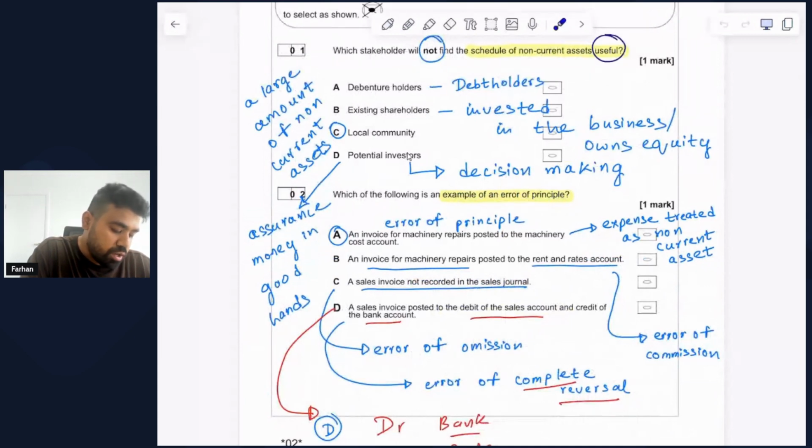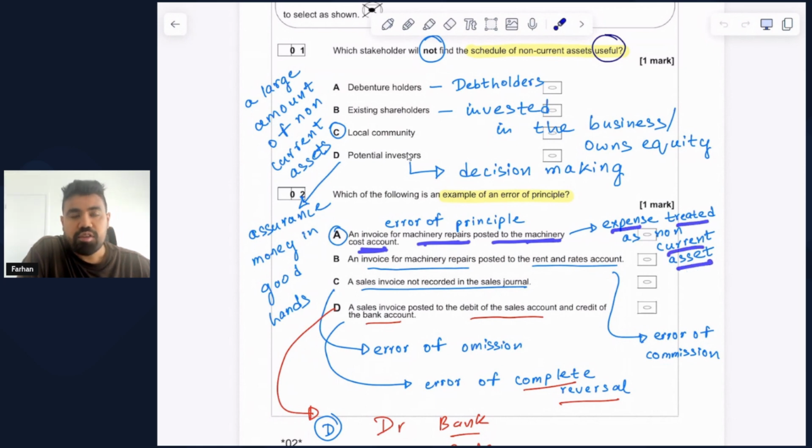Starting with the first option, an invoice for machinery repairs posted to the machinery cost account. So machinery repairs is an expense, and machinery cost account relates to the cost for a non-current asset. So what's happening in this transaction is that we have treated an expense wrongly as a non-current asset. So expense is a different class compared to non-current asset.